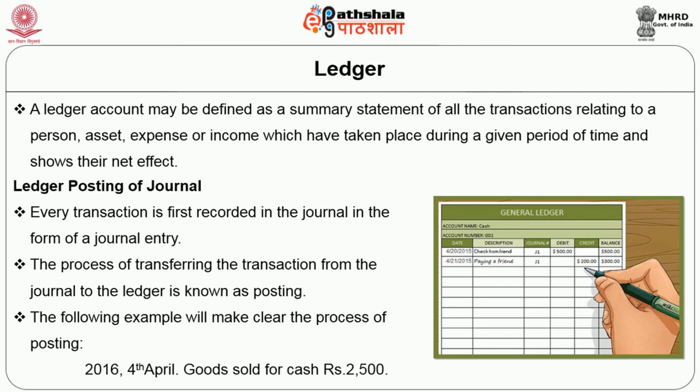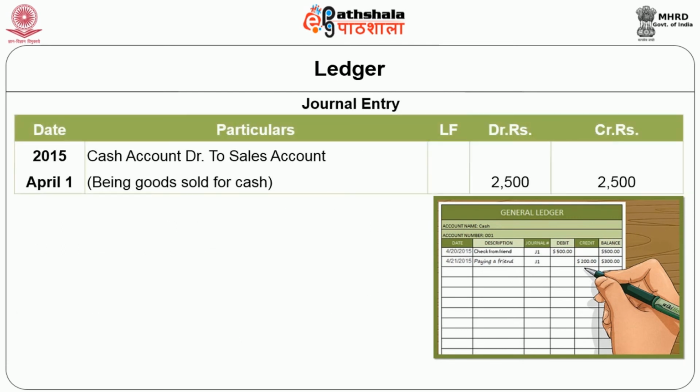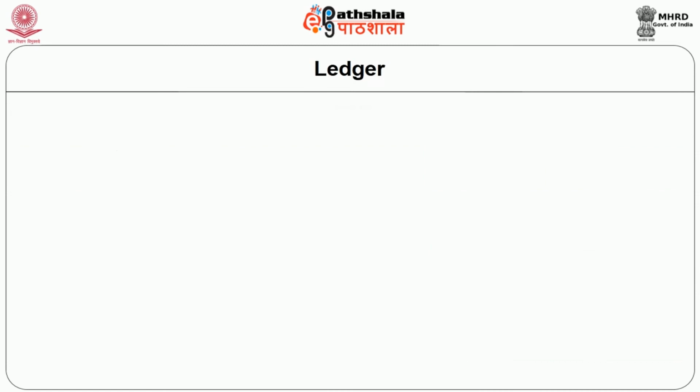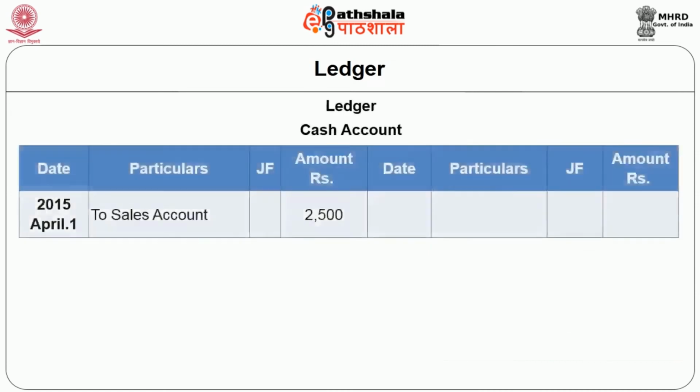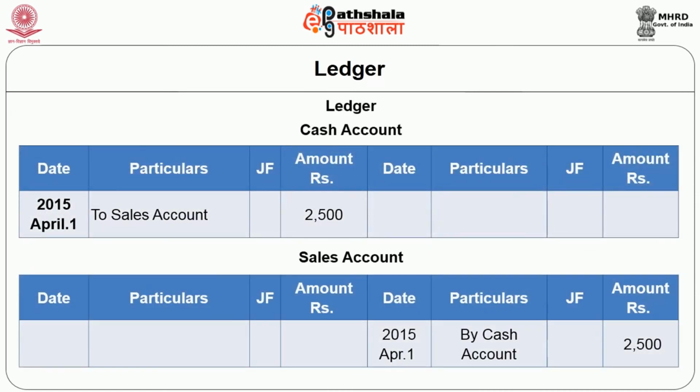On 4th April 2016, there were goods sold for cash, rupees 2,500. It is given in the form of journal entry as cash account debit to sales account 2,500. The journal entry given is to be posted in two accounts, namely cash account and sales account. The format of the ledger is given with the details: date, particulars, JF meaning journal folio, and the amount.